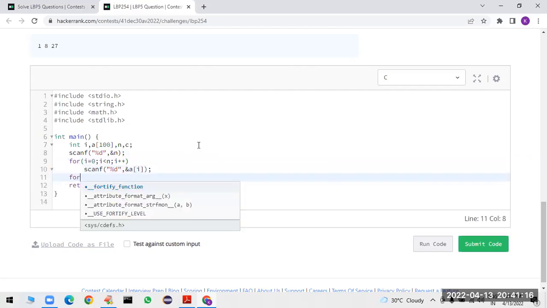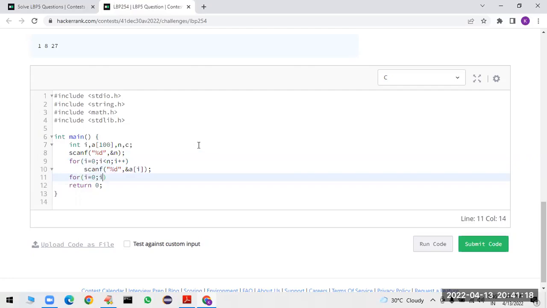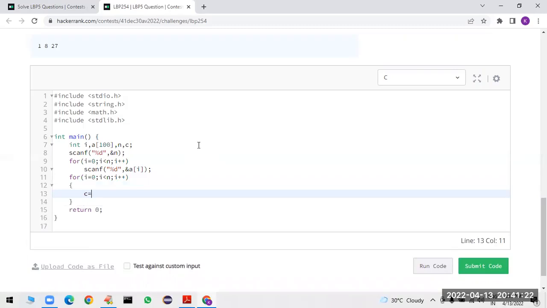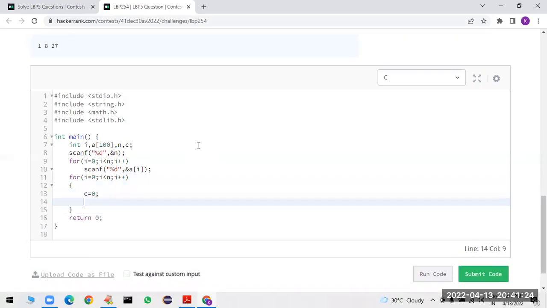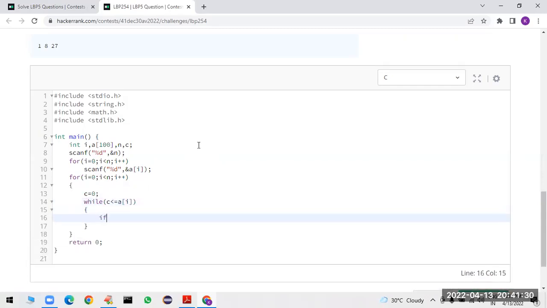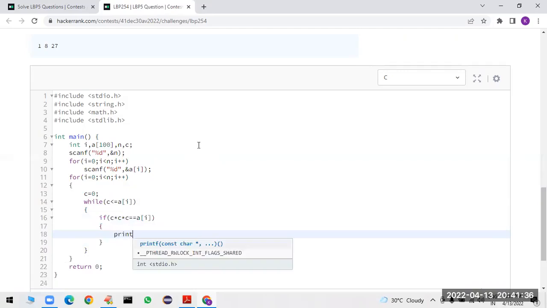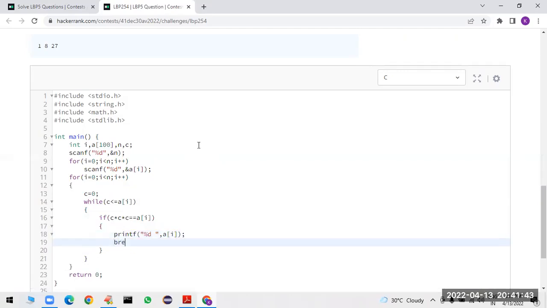Next, what we have to do, sir, for I is equal to 0, observe carefully, sir, I less than n, I plus plus, here is the main logic. c is equal to 0, I am taking. Sir, while the value of c is less than or equal to a of I, I am checking whether c into c into c is equal to a of I. If yes, that is our result. So printf percentage d followed by the value of a of I and then break.